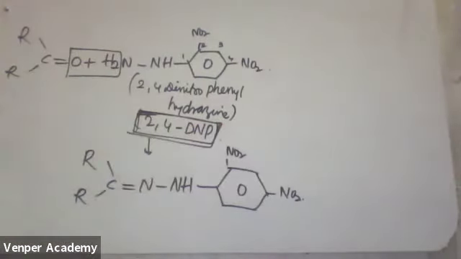2,4-DNP test. The 2,4-DNP test is given by which compounds? Carbonyl compounds will give the 2,4-DNP test. Note down that important point: the 2,4-DNP test is given by carbonyl compounds.